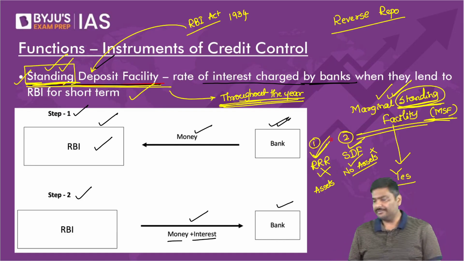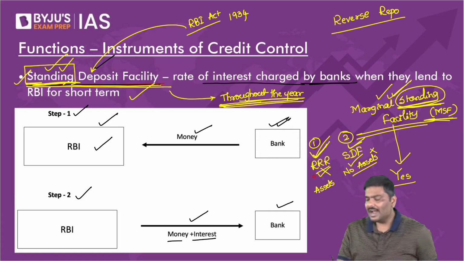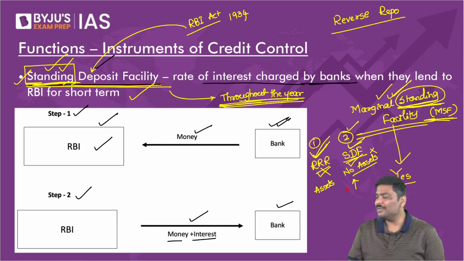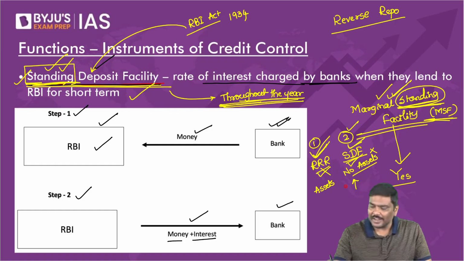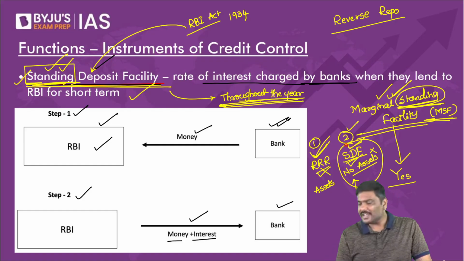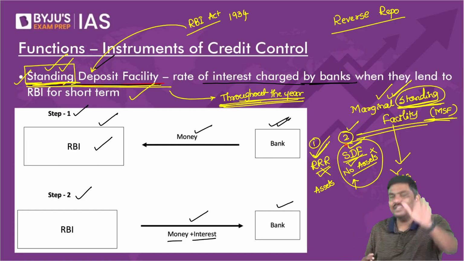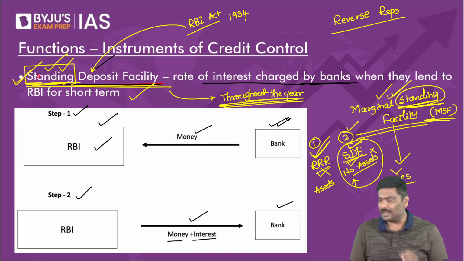Please think of it. You should make perfect economic sense. Under reverse repo rate, RBI will provide you a security. Under SDF, RBI will not provide you security. So obviously under SDF, the rate of interest will be higher. All of you agreed? Because there is no security provided. So under SDF, the rate of interest would be higher. So this is basically the concept of standing deposit facility.